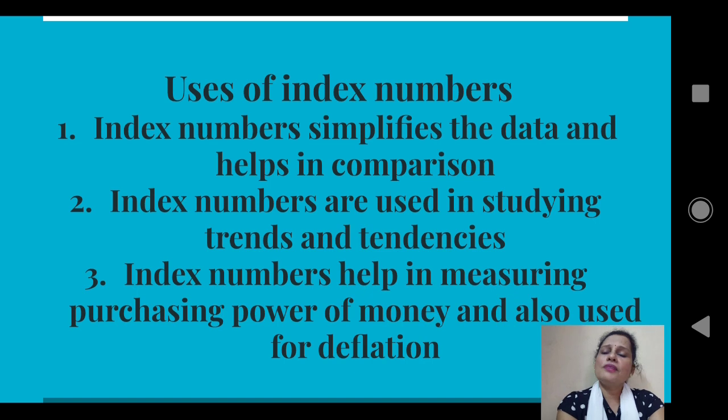Okay, now deflation is nothing but converting money wage to real wage. I'll give an example for this. For example, an employee gets a salary of 20,000 in 2015 and his salary is 25,000 in 2019. Now the question is whether the salary of the employee has really increased in accordance with the cost of living, because cost of living increases with the time.